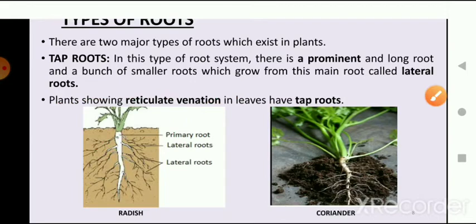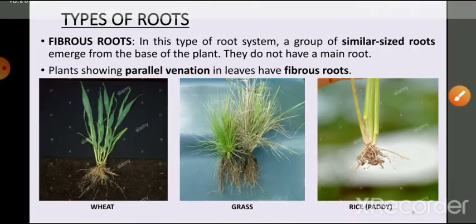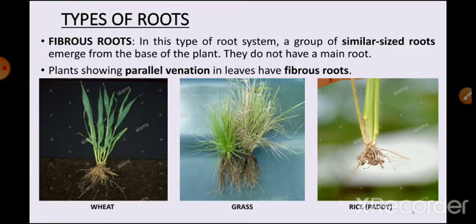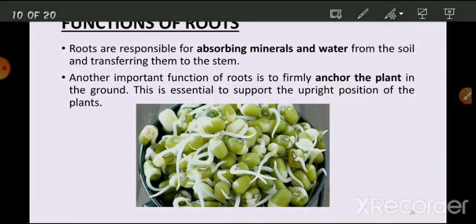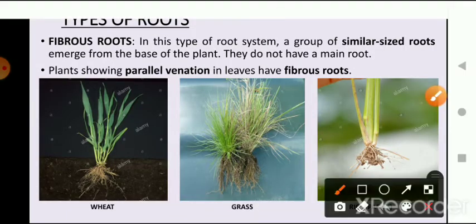Now let's move on to the second type of root, which is the fibrous root. As you can see, fibrous roots generally spread out in all directions, but they do not grow very deep into the soil. You can see that these roots are pretty small. They grow in all directions, but the length of the root is small, so they don't dig deep down into the soil.